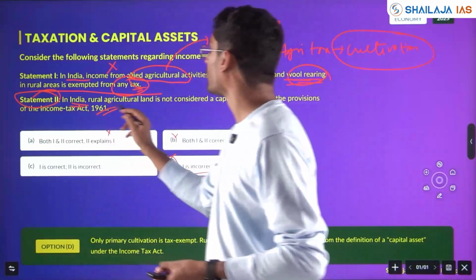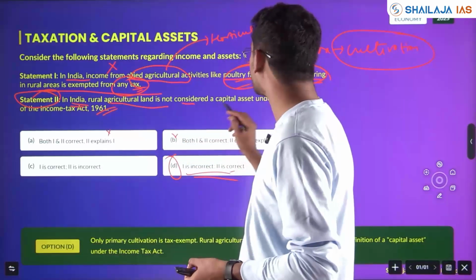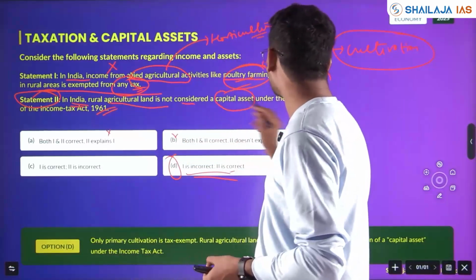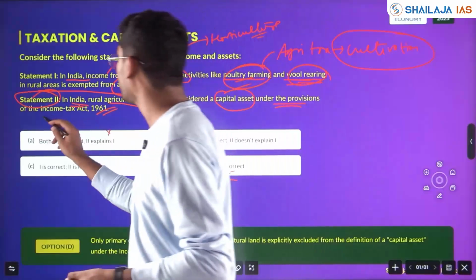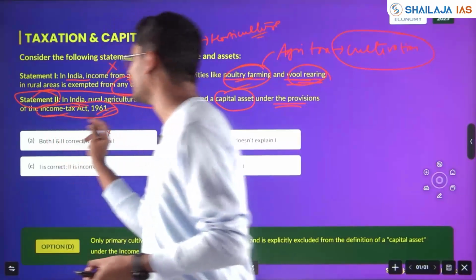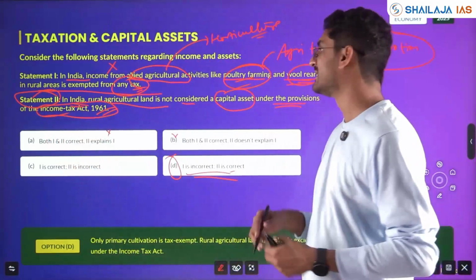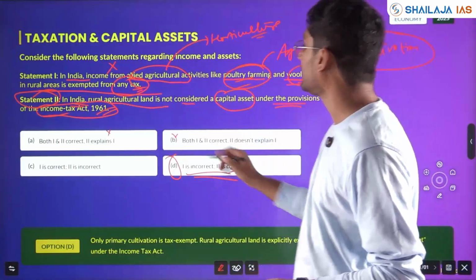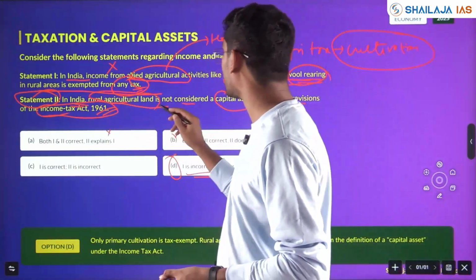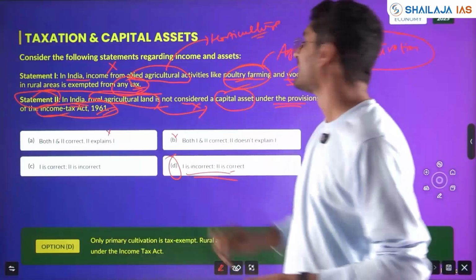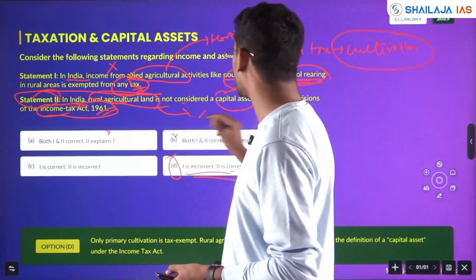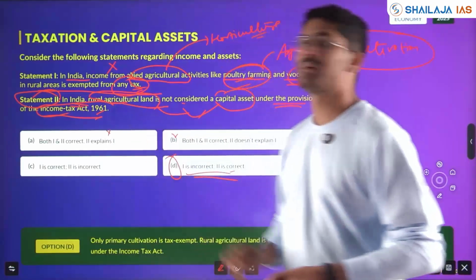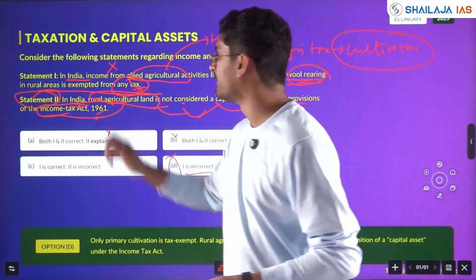Statement 2: In India, rural agricultural land is not considered a capital asset under the provisions of the Income Tax Act 1961. See, this is a fact. Even if you don't know, you'll be able to answer here. But we know that rural agricultural land is not considered a capital asset under the Income Tax Act 1961.